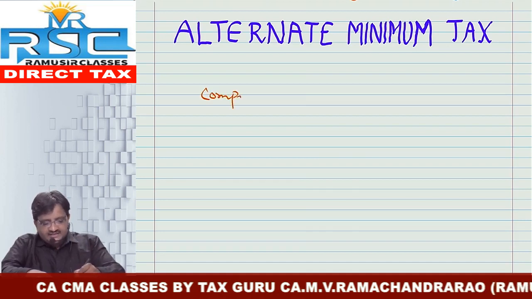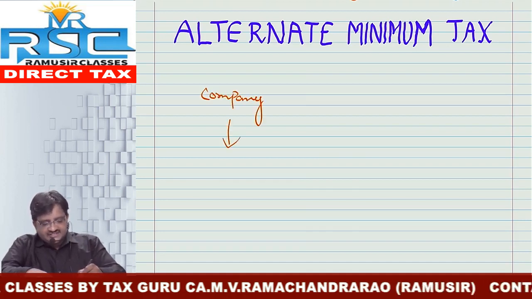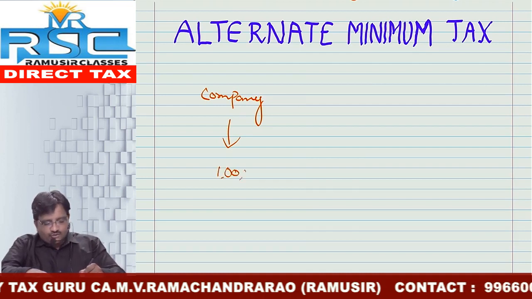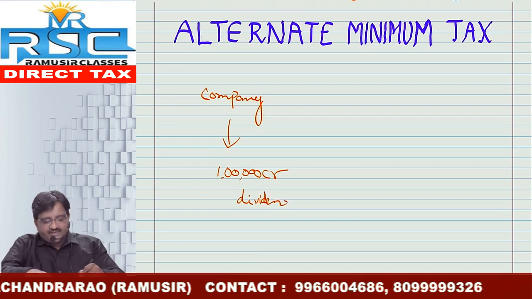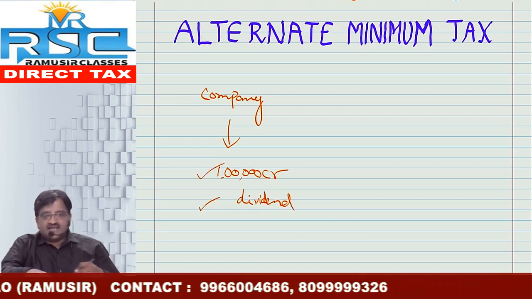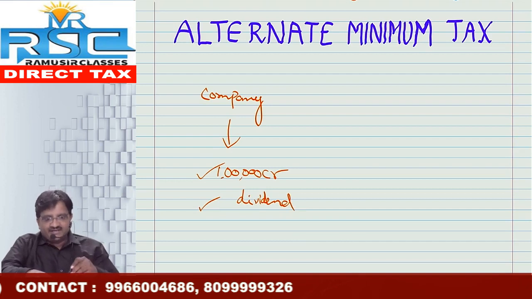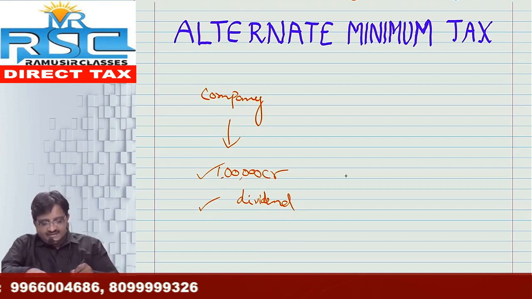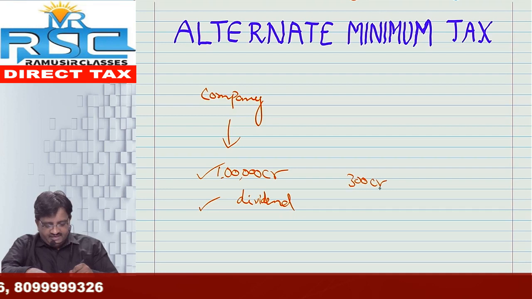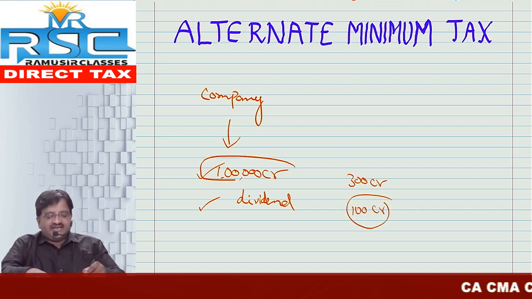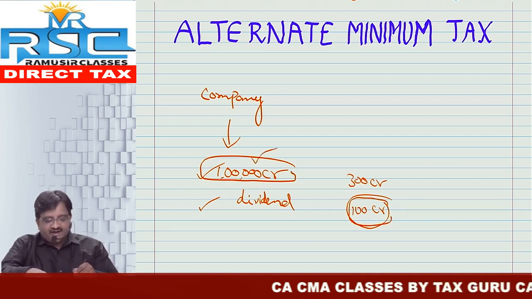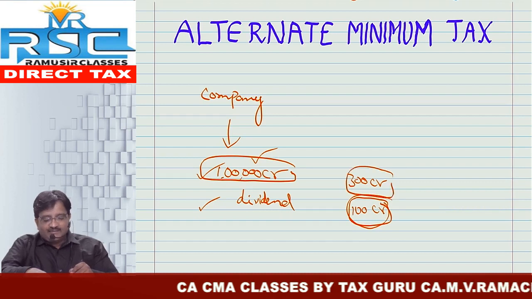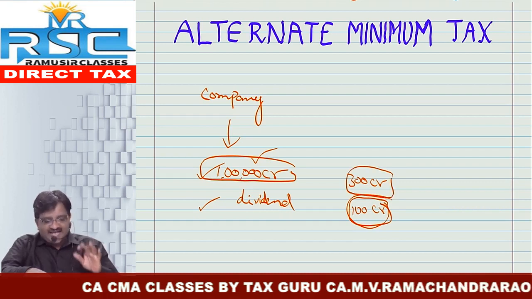Take Reliance Industries, for example. They are getting a profit of 1 lakh crores and they are declaring dividends among themselves. They are very happy because they got huge profits as well as declared the dividend. But as far as income tax is concerned, they offered 300 crore profit and paid only 100 crore tax. They really got inflows of 1 lakh crore but paid tax of 100 crore on an income of 300 crores. The point is as simple as that.